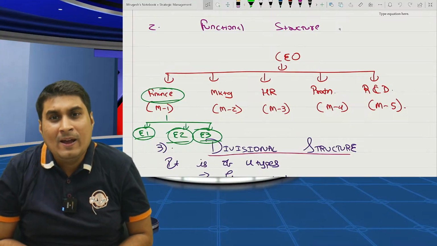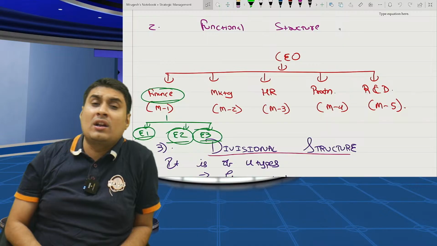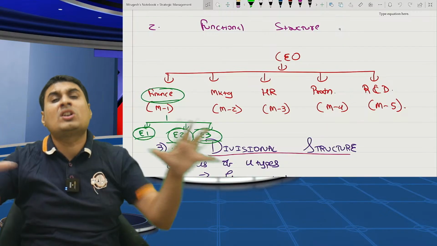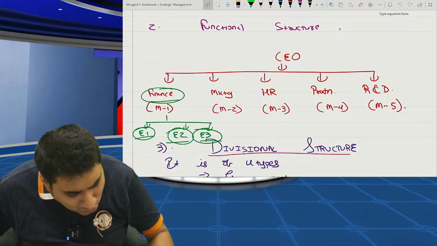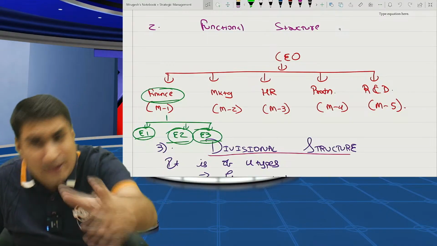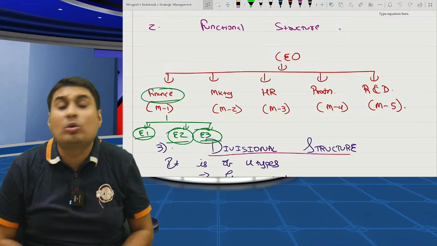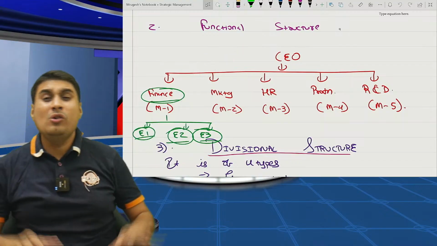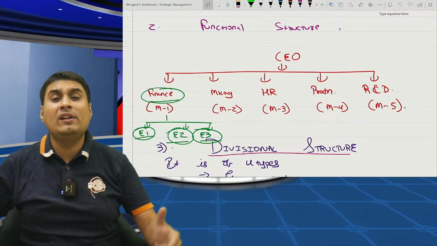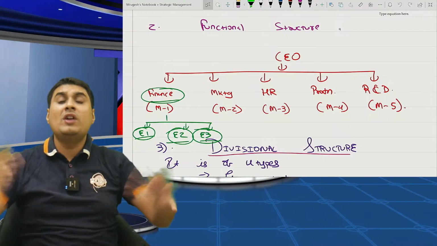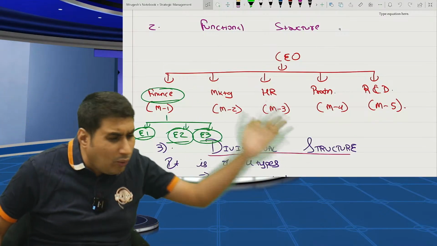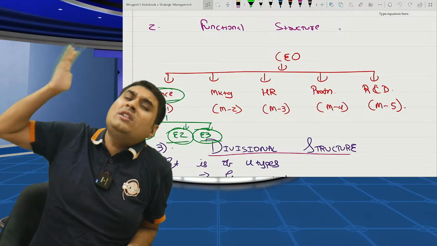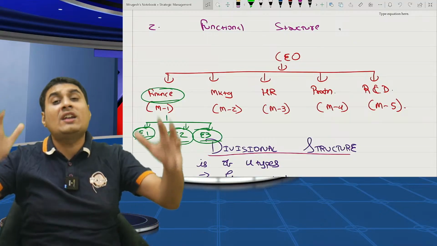Okay. And most bad thing about this is what? All will think of their own department only, forgetting the overall vision and mission of the company. There should be one person who thinks from company perspective. Let me take parallel example. When teachers talk about their subject, all teacher will say this subject most important. You have to understand there should be someone who will talk from students' perspective. Student feels all subjects are equal. He has to give all subjects and not only your one subject. Same problem here.